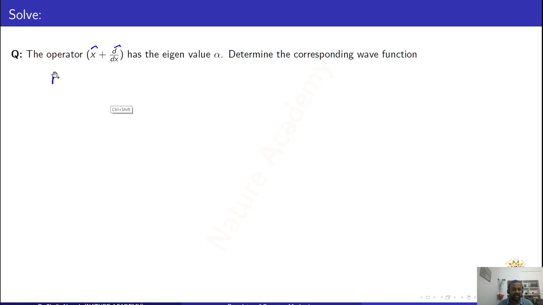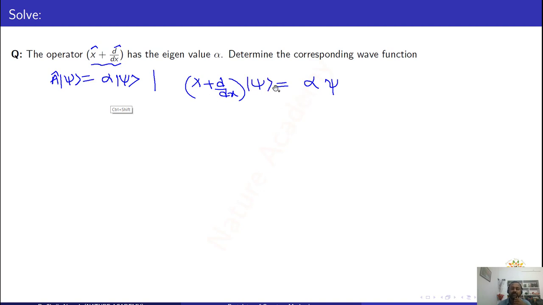So what is the general eigenvalue equation? A psi, you can write like this also, equals alpha psi. If you want to use the ket notation, you can use it, otherwise you can ignore that. So this is the eigenvalue equation. In this problem, it is given that there is an operator which has an eigenvalue. Now find the psi value. So what is the operator here? x plus d by dx is given, which is equal to alpha into some eigenfunction. Let me call the eigenfunction psi. If you want, you can use the ket, or simply you can write psi itself. So let us expand this one.